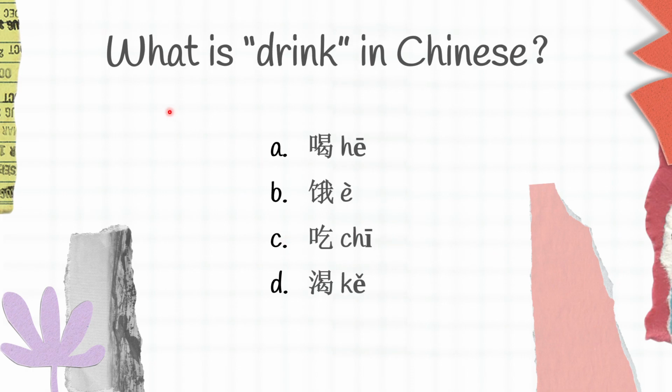The next question: what is drink in Chinese? We have A, 喝, B, 二, C, 吃, D, 可.